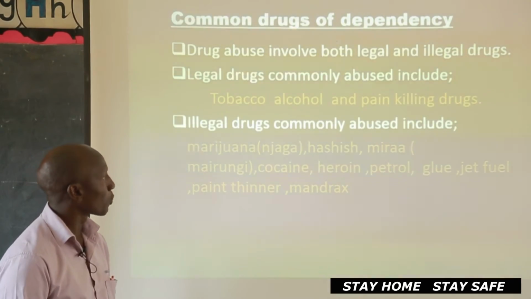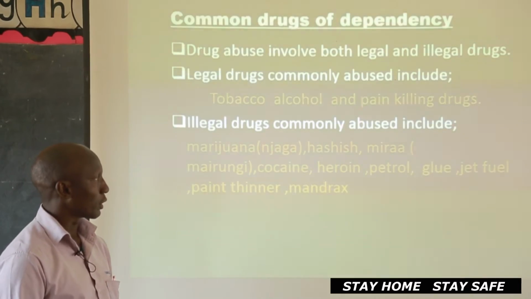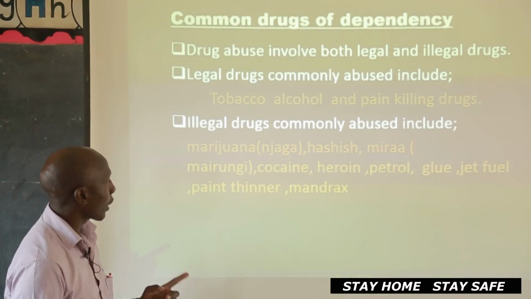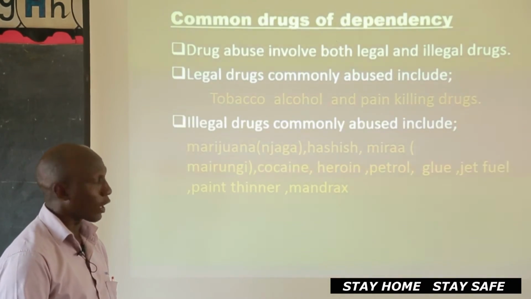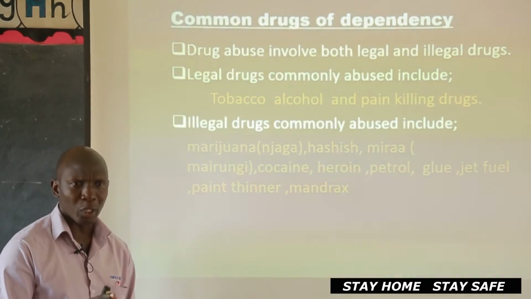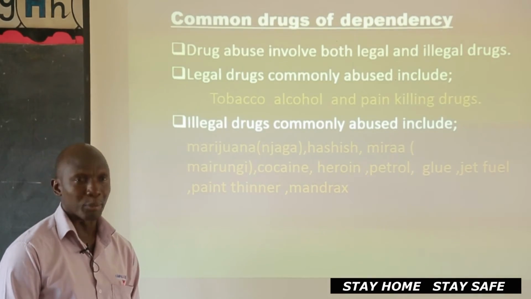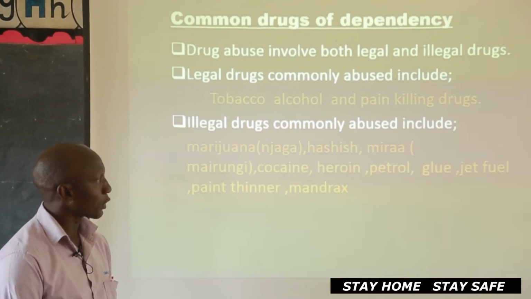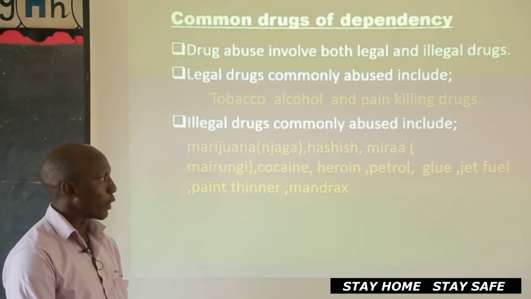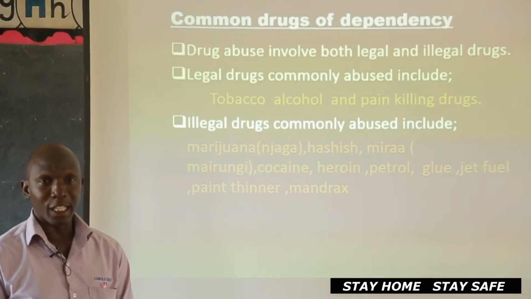Then we have those which are illegal drugs, which are commonly abused by people. Now, these are the worst. There's one drug here called marijuana, commonly known as njaga or cannabis. You could have heard people talk about the word njaga. We call it marijuana or cannabis. Then there's another drug called hashish. There's another drug called miraa, or what we call mairungi. Sometimes we call it khat.